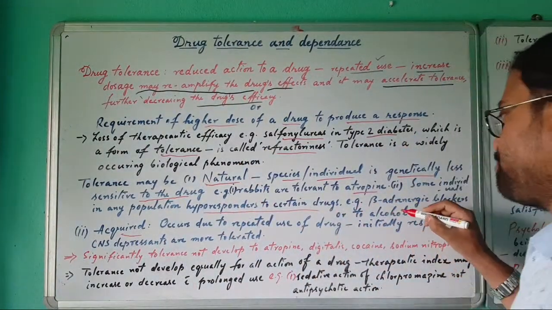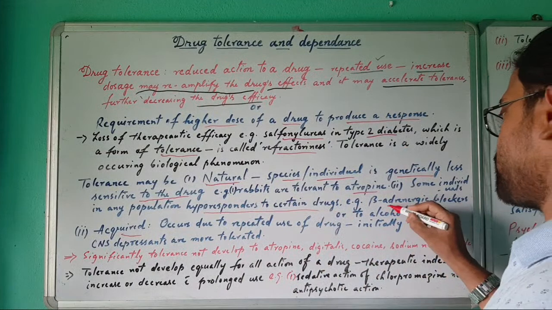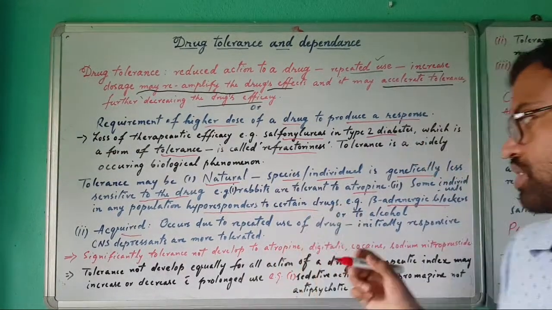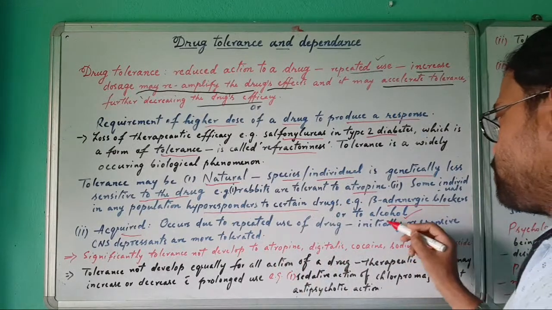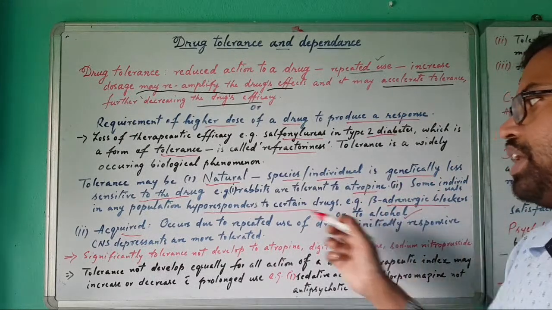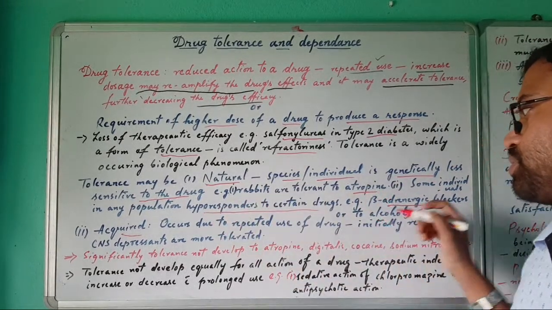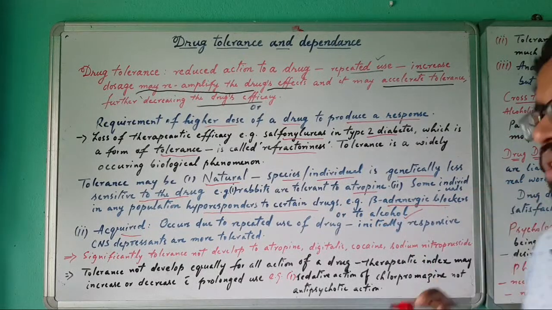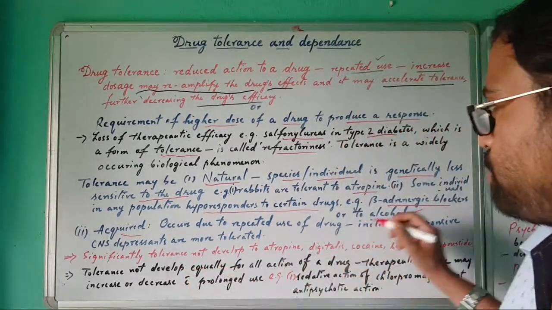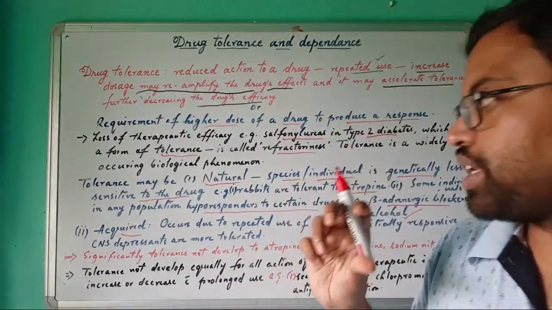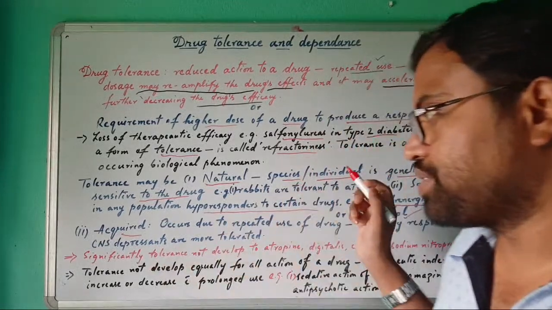Examples are beta adrenergic blockers, mainly used for hypertension, or alcohol. Certain persons may be hyper responders to drugs like beta adrenergic blockers and to alcohol. Propranolol is a beta blocker of that type, used for heart disease.